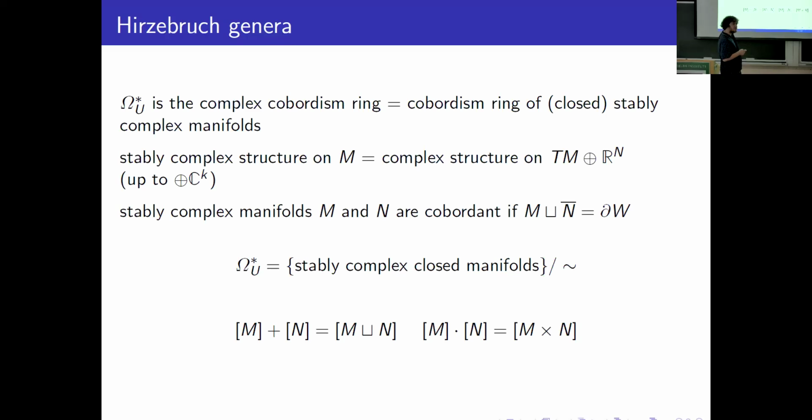And since you wrote N bar, I suspect maybe you're reversing orientation. No, it's induced orientation. No, it does not if you allow complex isomorphisms. Complex automorphisms preserve orientation, no? Fiber-wise on the bundle, but not on the manifold, because the vector bundle isomorphism might not come from the manifold.